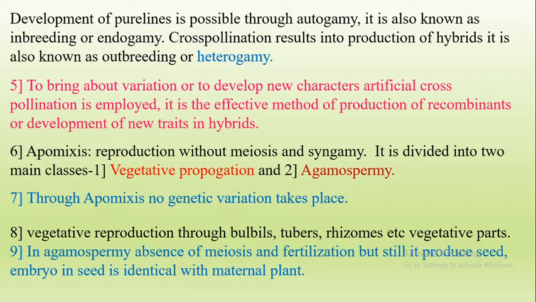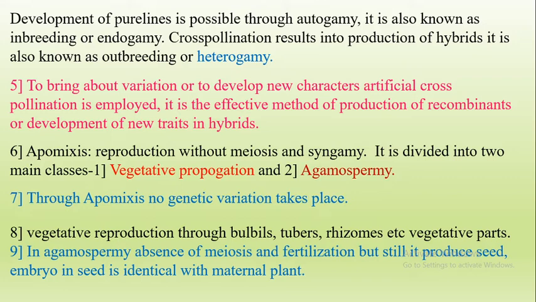That means to develop new characters in the hybrid plants, it is necessary to carry out cross-pollination, and that cross-pollination must be artificial, man-made or manipulated, for production of more new characters in the hybrid plants.